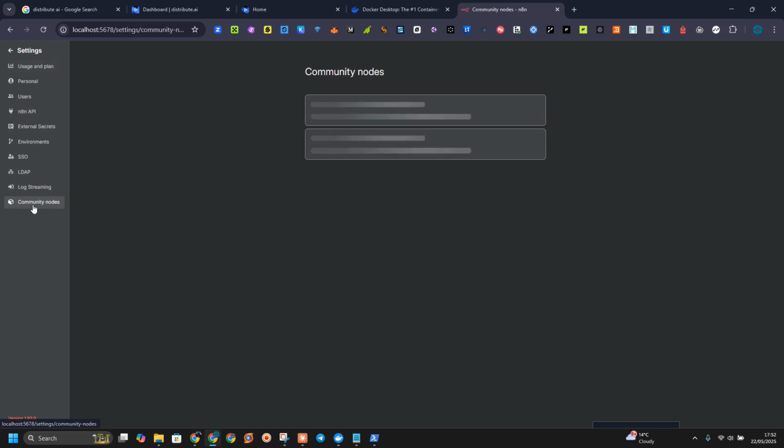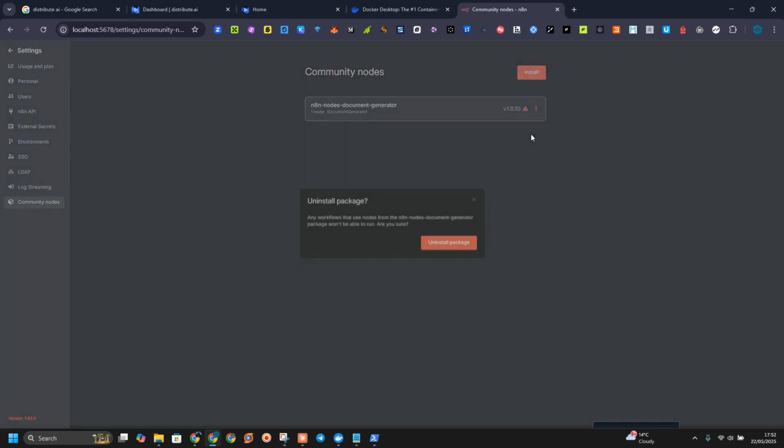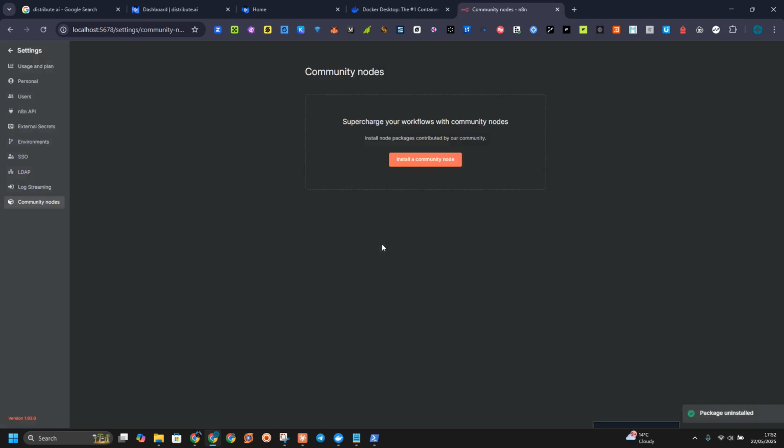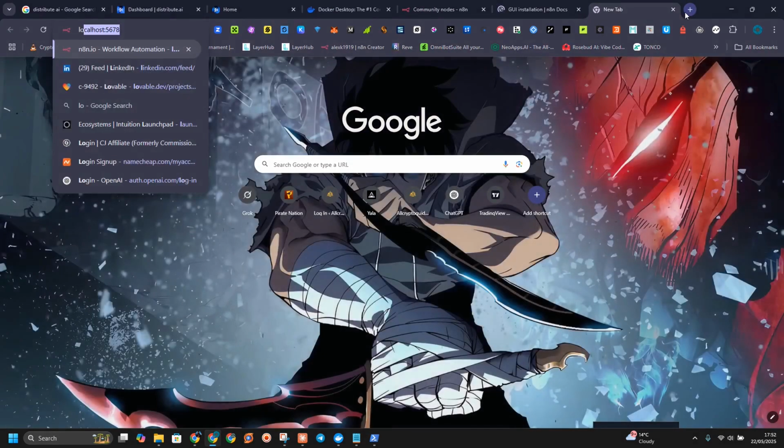Go to the community node. When you get to community node, maybe these things are running again. Let me just uninstall this one. I don't think I can install a community node. Maybe the community node is actually working again. Okay, so let me just check the workflow. Let me localize this thing.